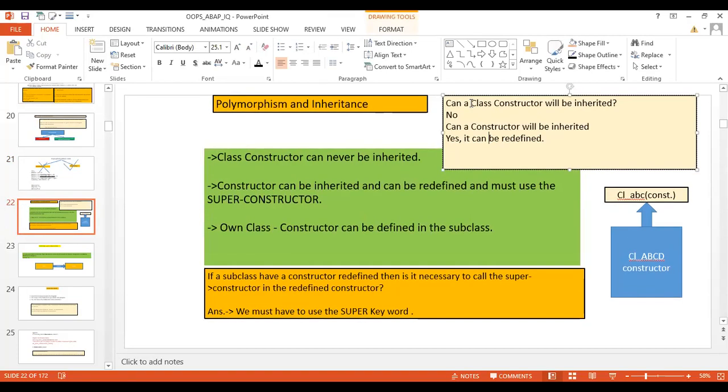Here we have written a few questions. Can a class constructor be inherited? No, a class constructor is not inherited. Then, can a constructor be inherited? Yes, it can be inherited, right? But it cannot be redefined. This statement is wrong. Yesterday we were just confused. Later I went and checked. So a constructor will be inherited, but it will not be able to be redefined.